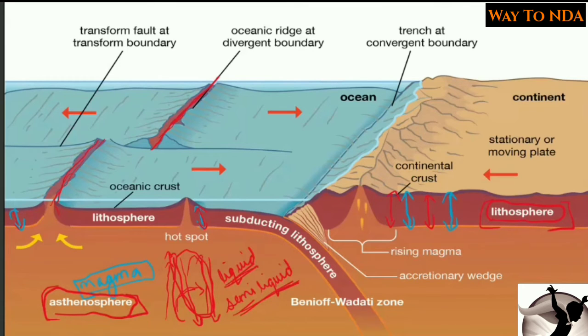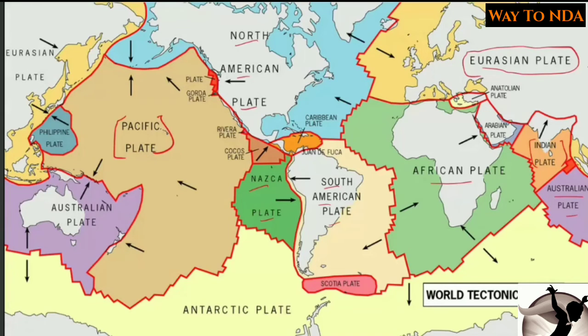Okay, now plates, they may be of three types. The plate may be an oceanic plate, the plate may be a continental plate, or the plate may be an ocean continental plate. Means mix ocean as well as continent. Okay, so first I'll tell you what is the ocean continent, what is the continent, and what is the oceanic plate. So here you can see Pacific plate is an oceanic plate,